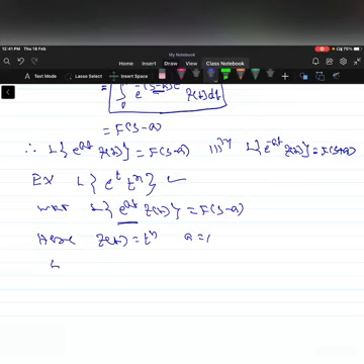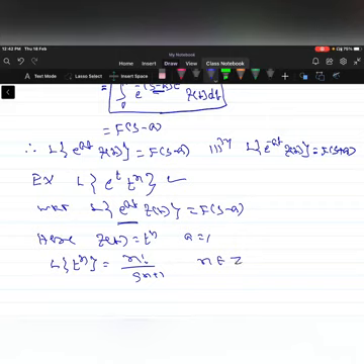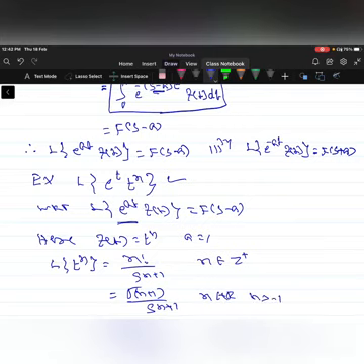So let us find out the Laplace of t power n, that is equal to n factorial by s to the power of n plus 1 when n is a positive integer, or gamma of n plus 1 by s to the power of n plus 1 when n belongs to real numbers and n is greater than minus 1.